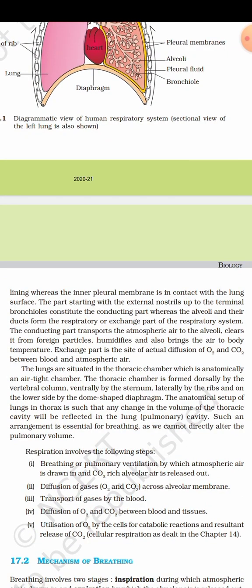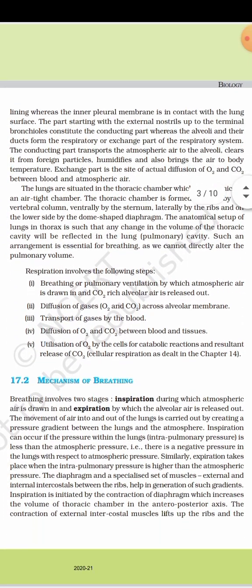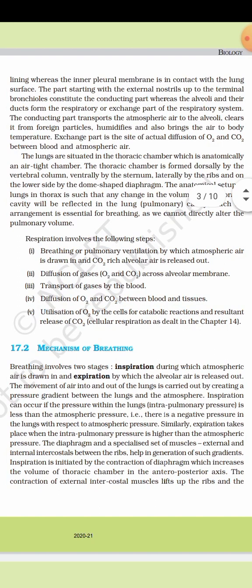The part starting with the external nostril up to the terminal bronchioles constitutes the conducting part, whereas the alveoli and their ducts form the respiratory or exchange part of the respiratory system. The conducting part transports the atmospheric air to the alveoli, clears it from foreign particles, humidifies it, and also brings the air to body temperature. The exchange part is the site of actual diffusion of O2 and CO2 between blood and atmospheric air.